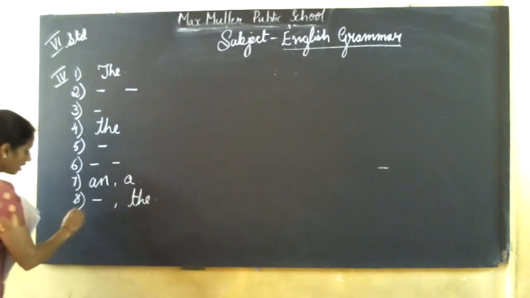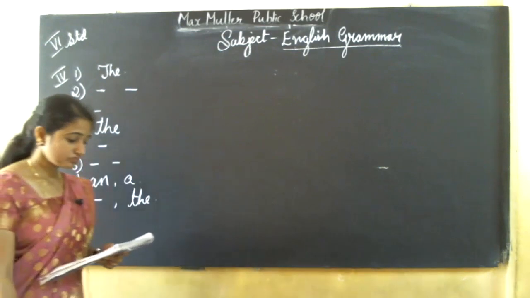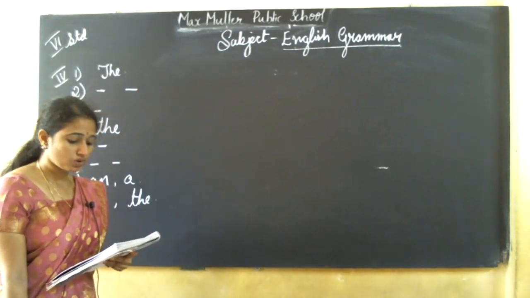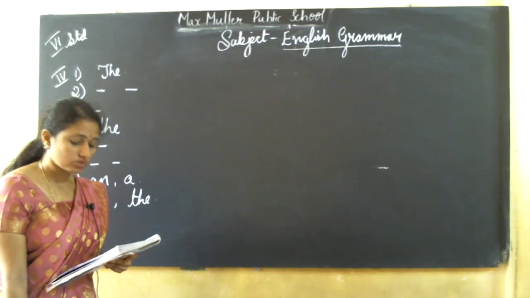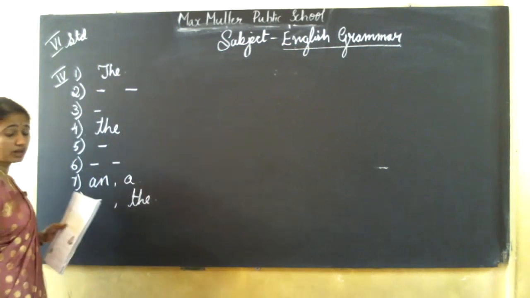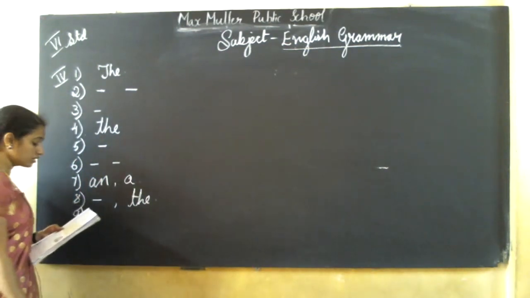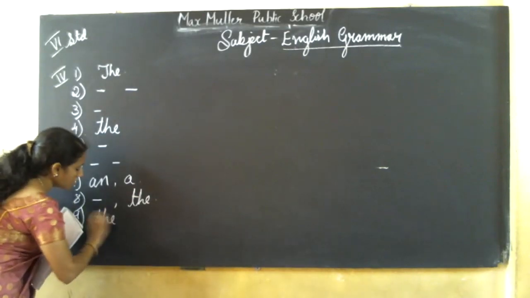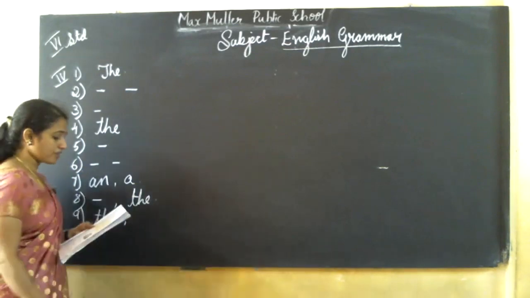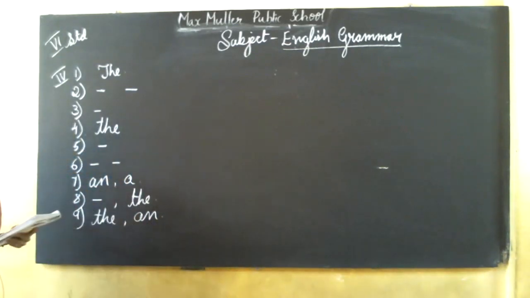Ninth one. My friend lives on dash first floor of dash old house. You require articles in this to complete the sentence. So my friend lives on the first floor of an old house.